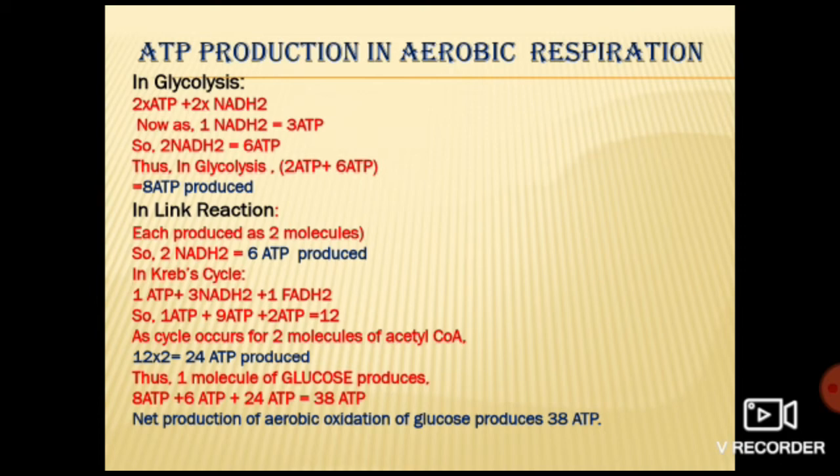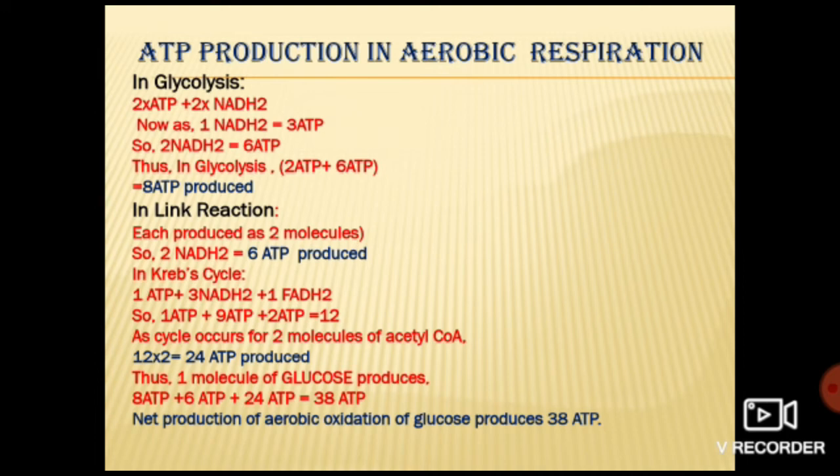So 2 into 3 is 6. So here 2 molecules of ATP plus 6 molecules of ATP we are getting from NADH2. 2 molecules of NADH2, right? Clear? How many molecules of ATP will we get? 2 molecules of ATP and 2 molecules of NADH2. So 2 molecules of ATP plus 6 molecules of ATP.